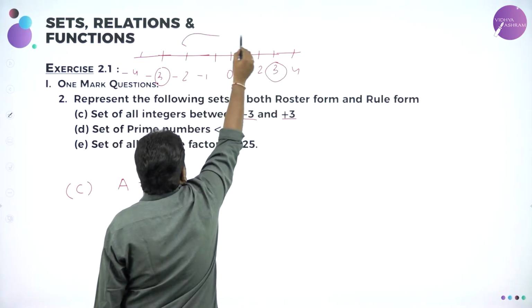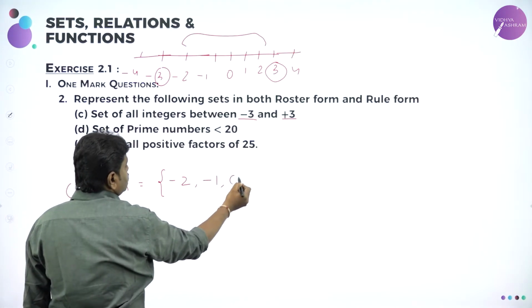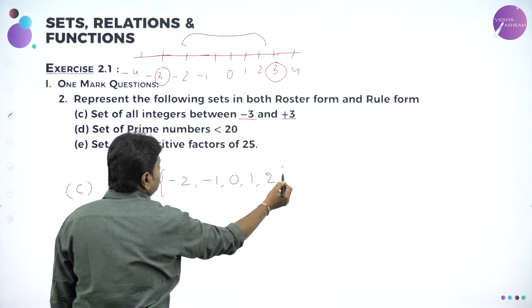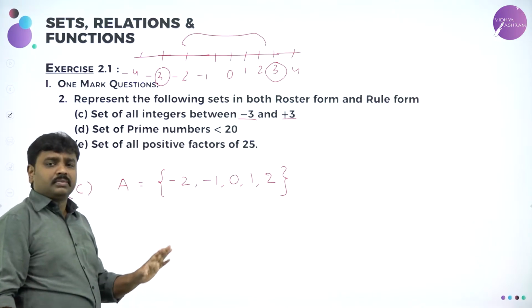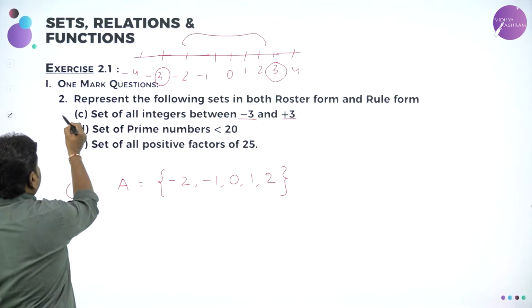What are the integers from here to here? That is, minus 2, minus 1, 0, 1, 2. Between that, I should not include minus 3 and plus 3. So the integers between minus 3 and plus 3, that is set C.